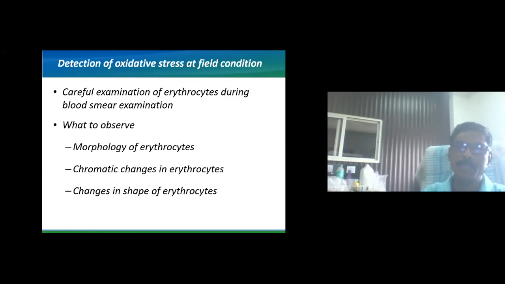Now, detection of oxidative stress in field conditions. Here you must be the master of the erythrocyte, so you must observe the erythrocyte. No doubt you are able to identify the different parasites in the erythrocytes. They may be Babesia, Anaplasma, Theileria, or Haemobartonella. So different kinds of hemoprotozoans can be observed in the erythrocytes. But how do we identify oxidative stress?